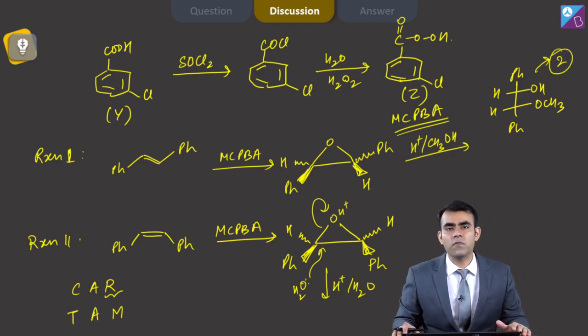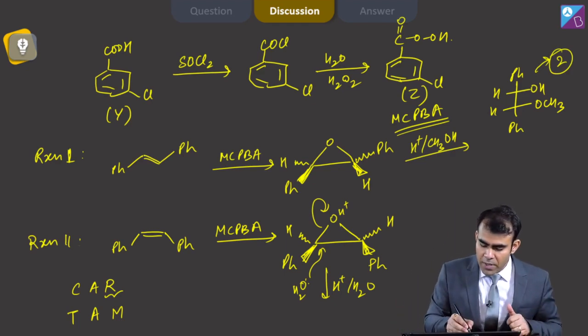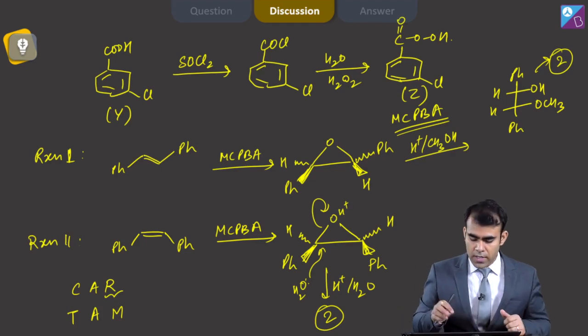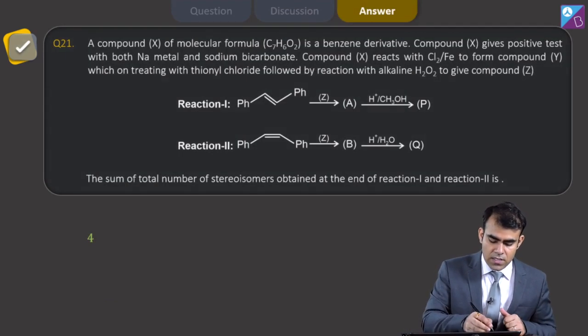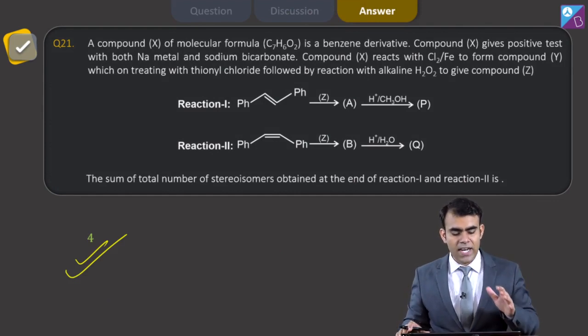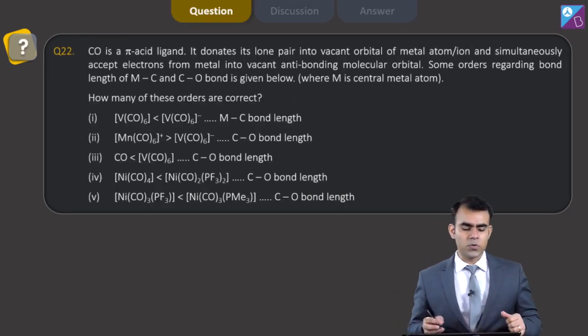So the total number of isomers obtained from this also is 2. Similarly from here also we will get 2 products. So 2 plus 2, in total we will get 4 products. So the answer of question number 21 is 4. Moving on to next question. Now we have question number 22.